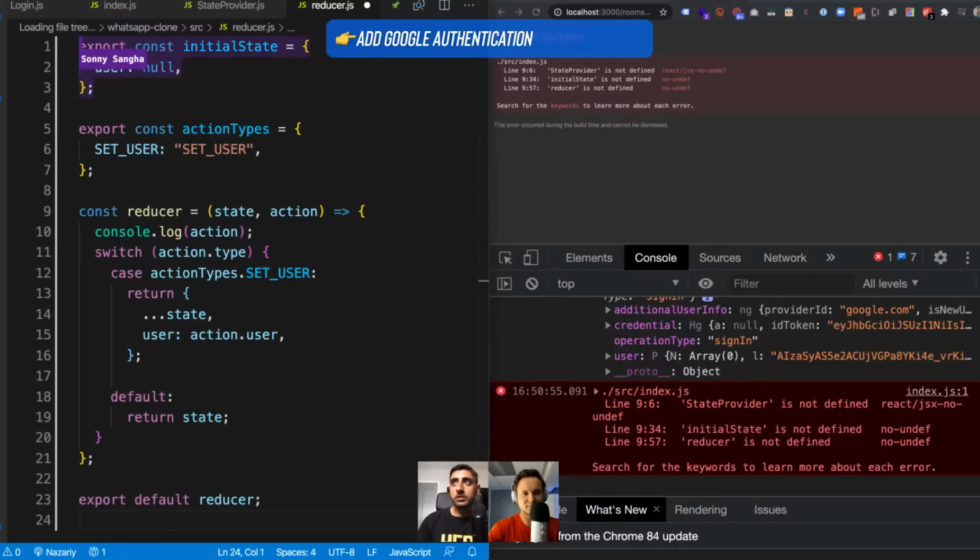So the initial state is how the data layer looks before we've added anything to it. When the app starts up, we start off with the user not being logged in, which is what we want, right? Then we have certain actions, which are where we can push information into the data layer. For example, when we sign in, we want to dispatch an action which says, go ahead and push this user into the data layer.